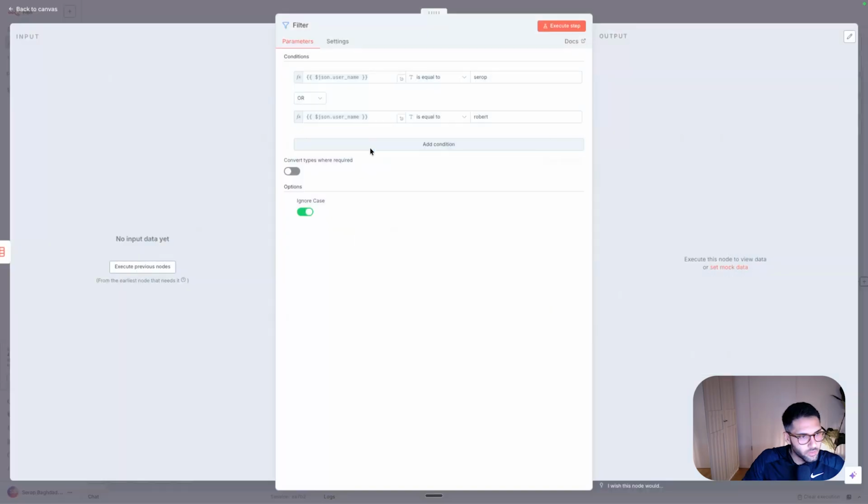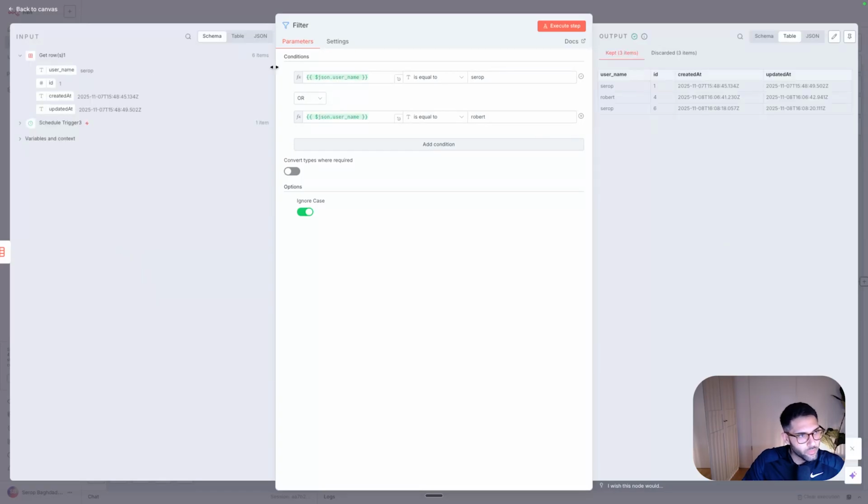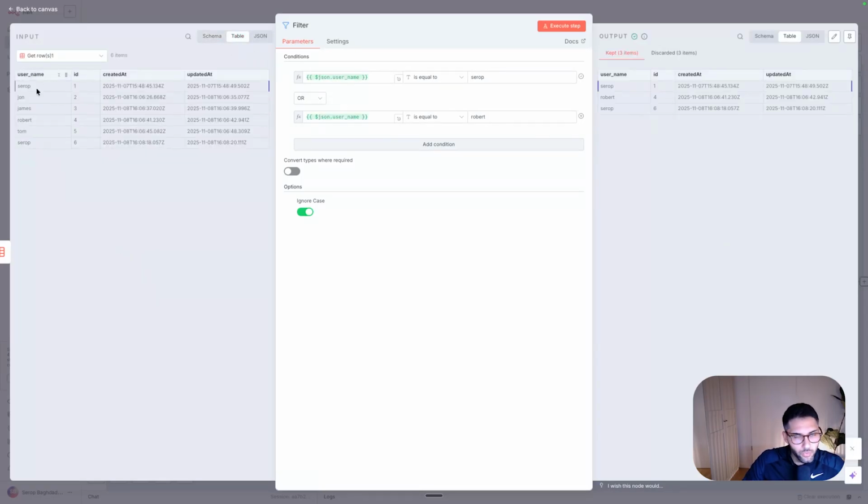Basically what it does, let's say we get all the data before. Here, if you look in the table, this is the table that I just showed you from n8n. We have 6 entries, right? And I want to filter. I want to keep entries that fall under specific criteria. This is basically what it does.